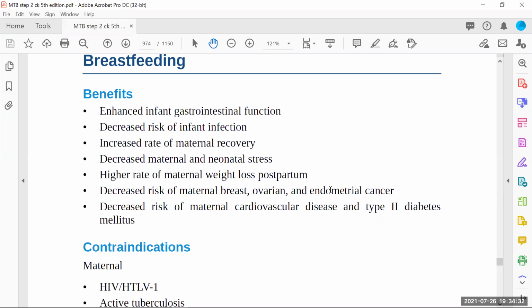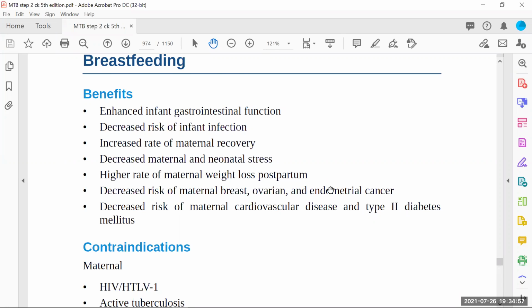Now, decreased risk of maternal breast, ovarian, and endometrial cancer. There are quite suggestive studies that women who breastfeed their child are less prone to these tumors, especially breast, ovarian, and endometrial cancers. Also decreased risk of maternal cardiovascular disease and type 2 diabetes mellitus. So these are the things which add value to our patients.